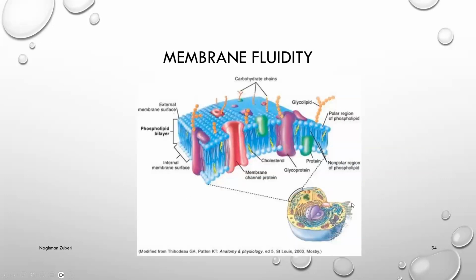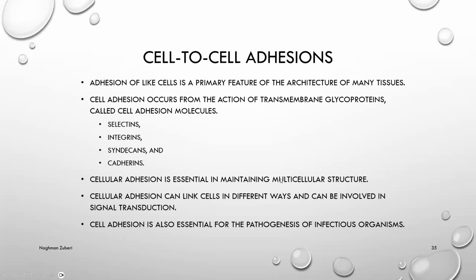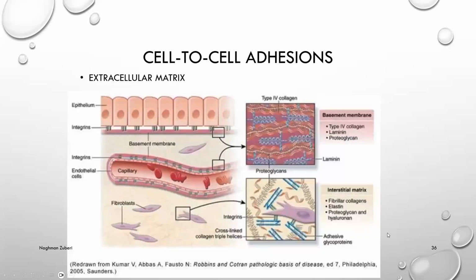Membrane fluidity. Cell-to-cell adhesions. Adhesion of like cells is a primary feature of the architecture of many tissues. Cell adhesion occurs from the action of transmembrane glycoproteins, which we call cell adhesion molecules. Selectins, integrins, syndecans, and cadherins are examples. Cellular adhesion is essential in maintaining multicellular structure. Cellular adhesion can link cells in different ways and can be involved in signal transduction. Cell adhesion is also essential for the pathogenesis of infectious organisms as well.